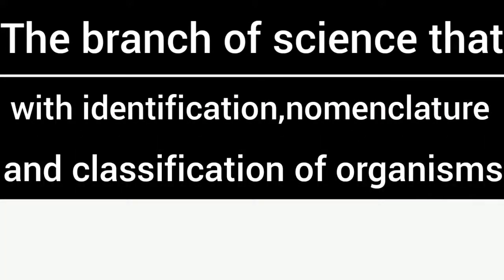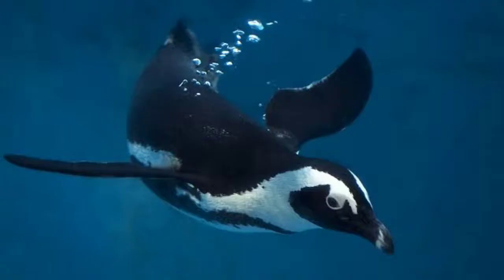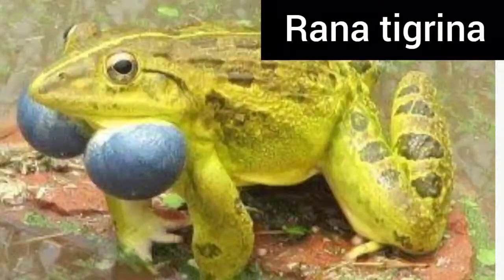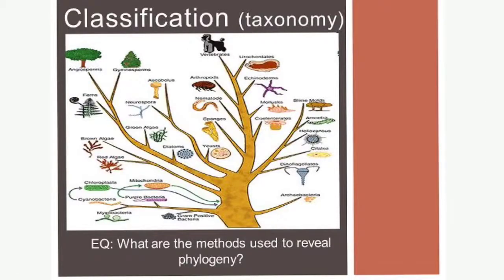And what do we mean by taxonomy? The branch of science that deals with identification, nomenclature and classification of organisms is called taxonomy. Identification you know well, identifying on the basis of their characters. Nomenclature means giving them a name, a universal name, and classification means dividing them on the basis of similarities and differences. So when all this comes together, what do we say? Taxonomy.